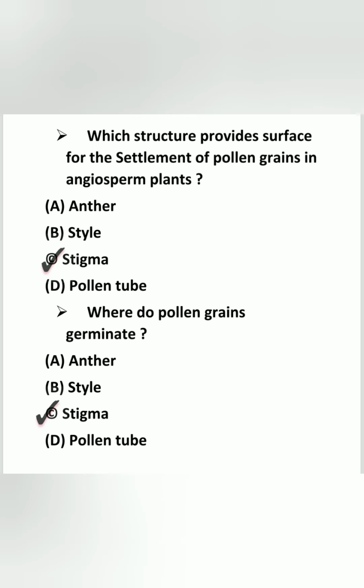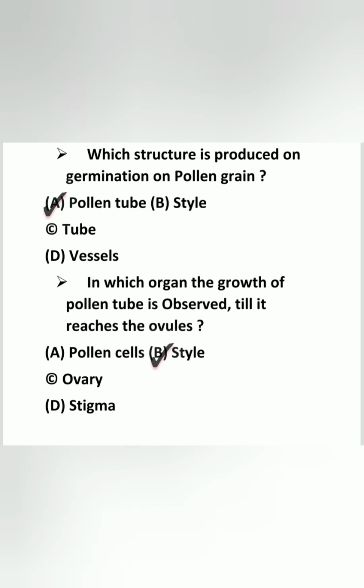Which structure provides a surface for the settlement of pollen grains in an angiosperm plant? The answer is stigma. Where do pollen grains germinate? So they germinate on the stigma. Which structure is produced on germination of a pollen grain? So the pollen tube will grow after pollen germination. In which organ is the growth of the pollen tube observed till it reaches the ovule? So the answer is style. Through the style, the pollen tube grows and reaches the ovule.